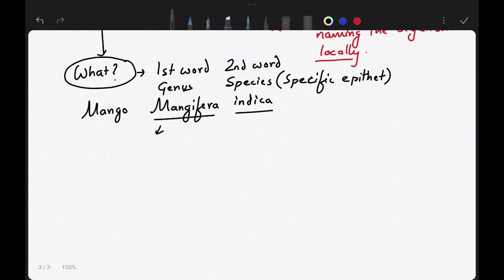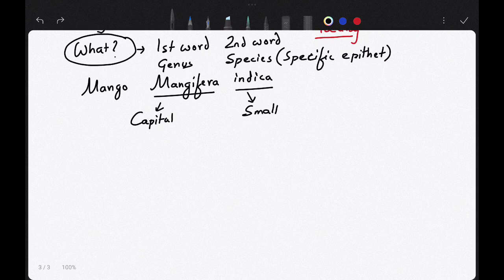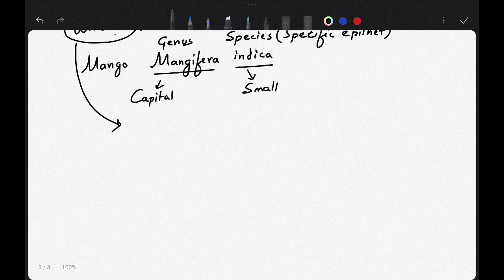Now the second rule is the first word should be in capital letter, the second word should be in small letter. The next point is the names are in Latin and written in italics.